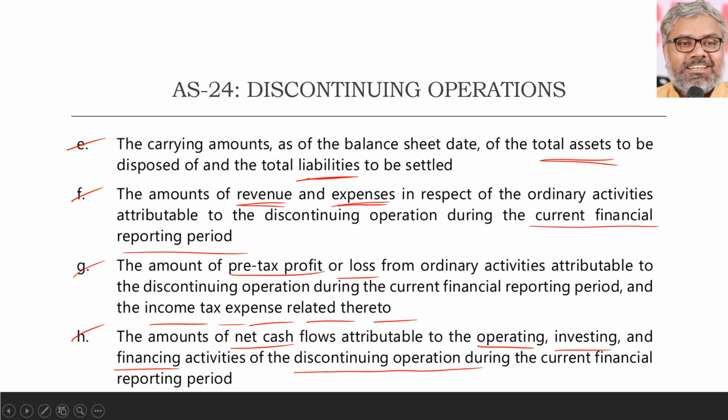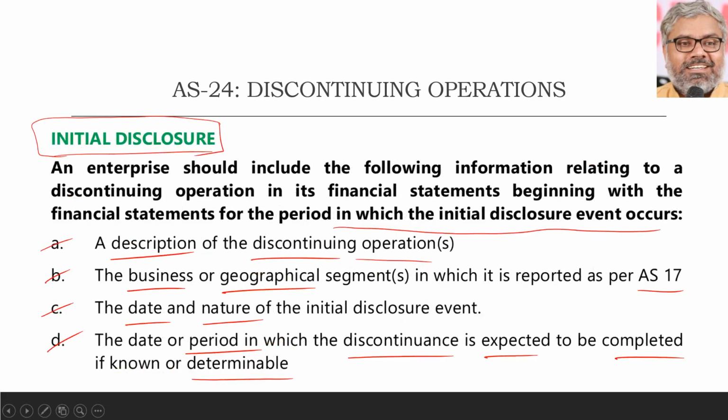Simply speaking, all the financial data, assets, liabilities, revenue, expenses, profit, loss, income tax, cash flows, everything has to be disclosed to whatever extent it relates to the discontinuing operations in the notes to accounts. That's all. These are the financial disclosures. And these disclosures, of course, are operational and management related disclosures: what business segment it belongs to, what geographical segment it belongs to, when the initial disclosure event happened, what the discontinuing operation is first of all, and how much time it will take to complete all these procedures. These types of details are also to be given.